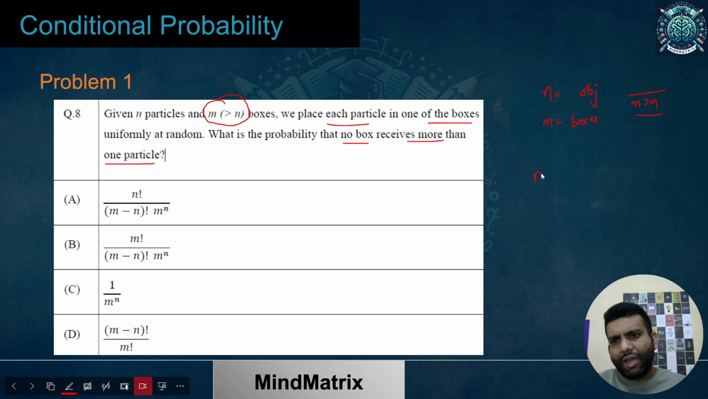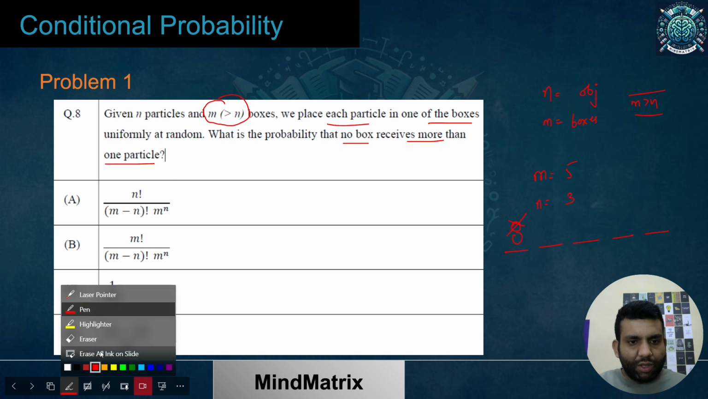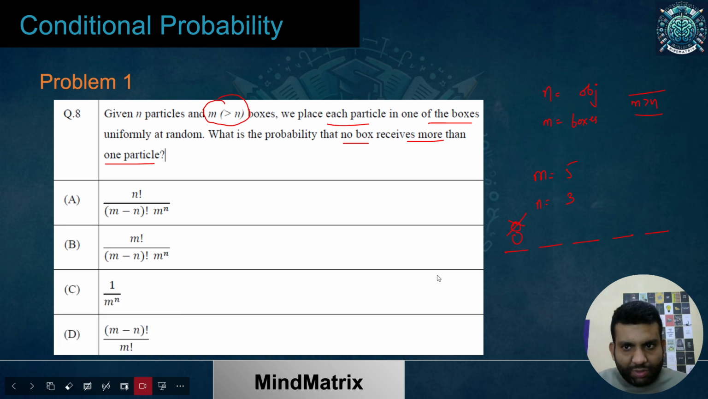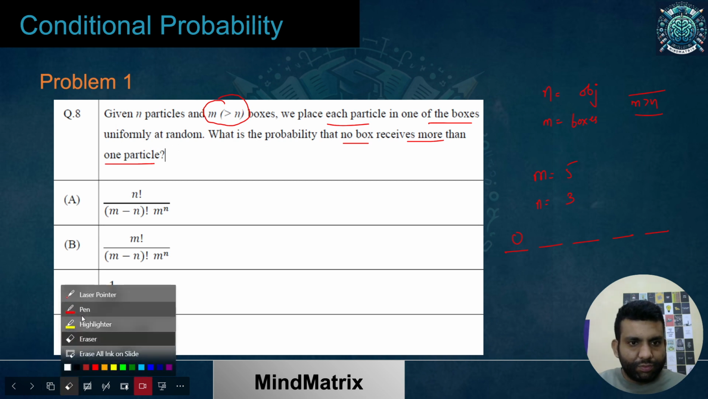Let's suppose m is 5, just for an example, and n is equal to 3. So we have 5 blanks, and I have to keep these particles or objects within these 5. I cannot have something like this, basically putting 2 objects or particles within one box. This is not possible. So it is going to be something like this. Let me just erase this.